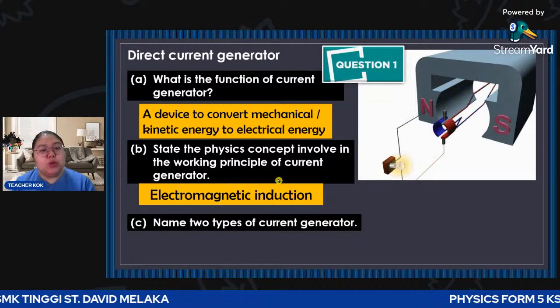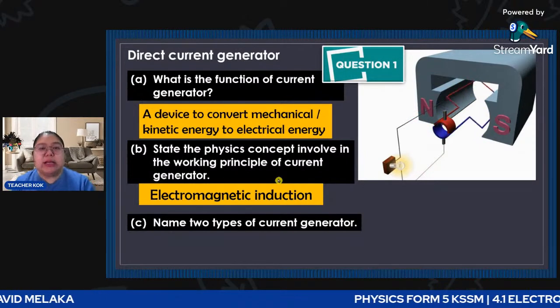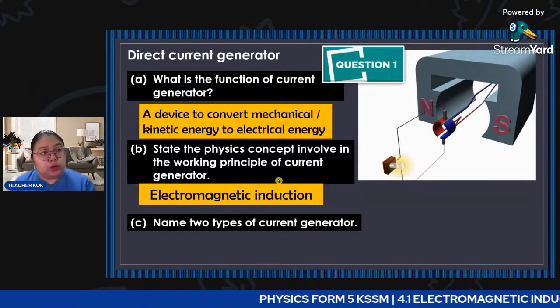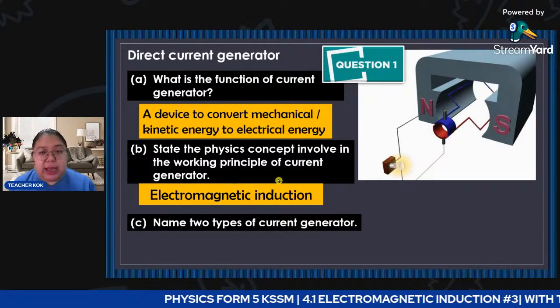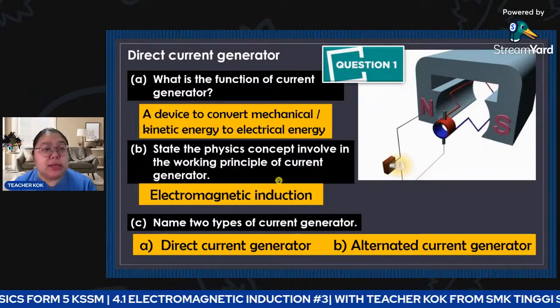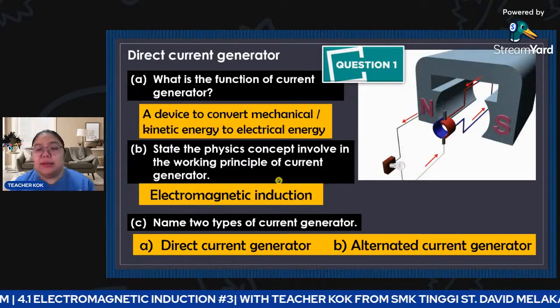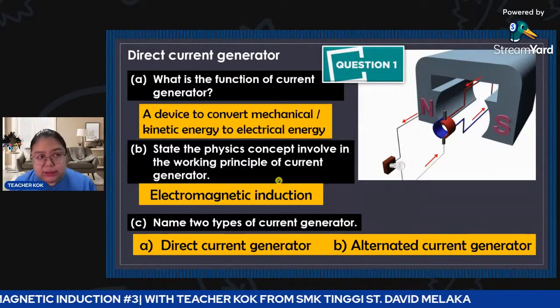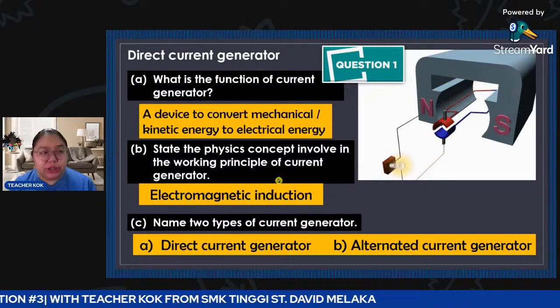Okay, name the two types of current generator. Just now we showed already, we have two types of generator. One is DC, another one is AC. DC means direct current generator, then the AC is an alternating current generator.